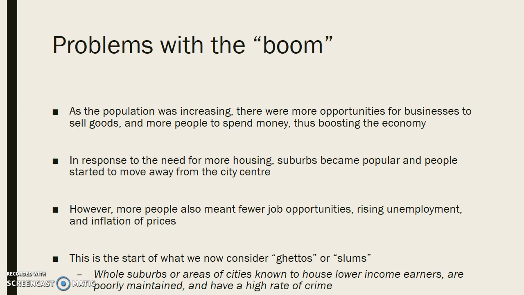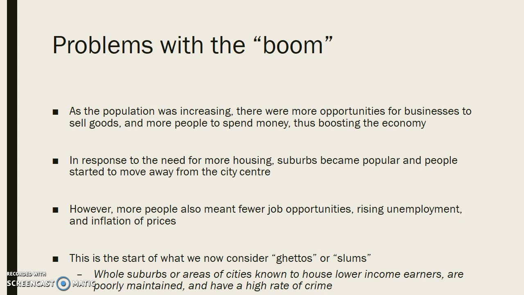Okay? So suburbs started to become a lot more popular during this time. People wanted to live as close to the city as they possibly could, but because space is limited, they found that they really had to move outside. And we see that a lot, particularly with things like 12 Angry Men. The men that are in the New York jury room don't necessarily live within the city itself. They sort of lived outside, and they wanted to. The ones that express themselves as being wealthier or having more opportunities generally are the ones that talk about the suburbs. Okay.